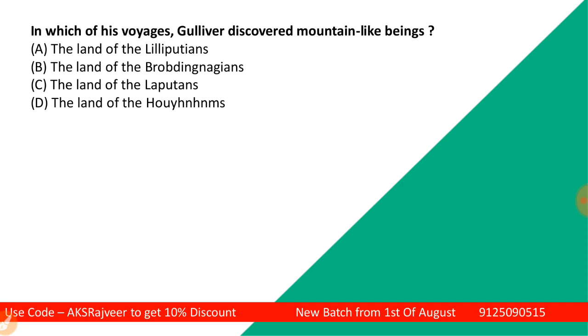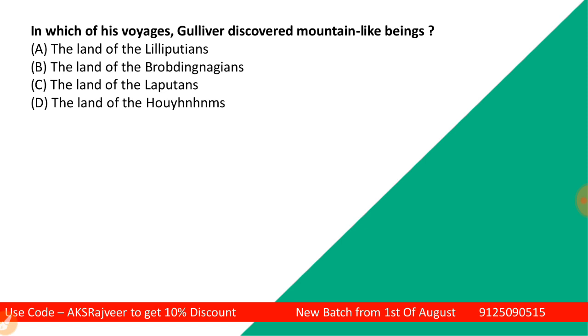In which voyage did Gulliver discover mountain-like beings? The land of Lilliputians, the land of Brobdingnagians, the land of Laputans, the land of Houyhnhnms. So please, students, do select the right one.